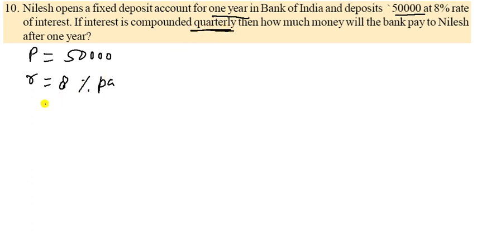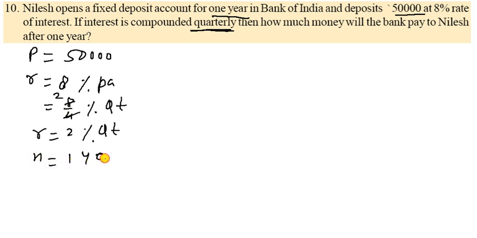If the interest is compounded quarterly, it is the most important thing, so everything changes into quarterly. So 8 divided by 4 becomes 2% quarterly. And as you know, the time period is 1 year, so n is 1 year. In 1 year there are 4 quarters, so it is multiplied by 4, so it becomes 4 quarterly.